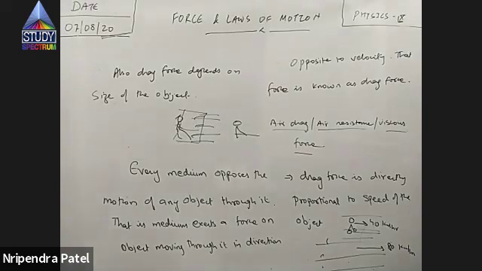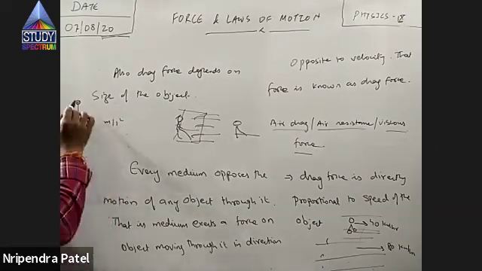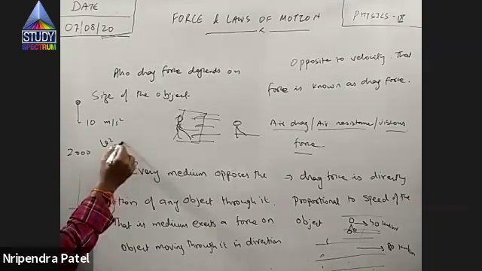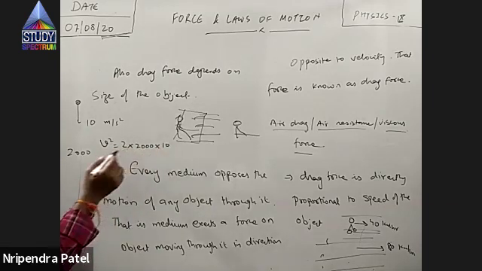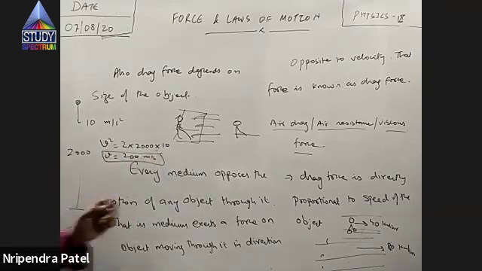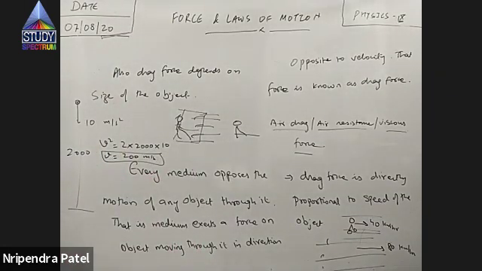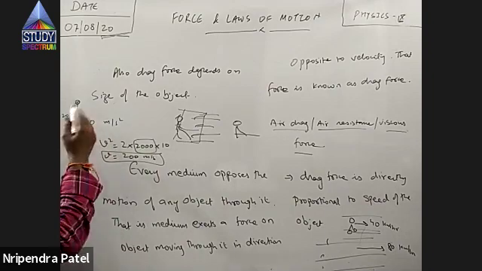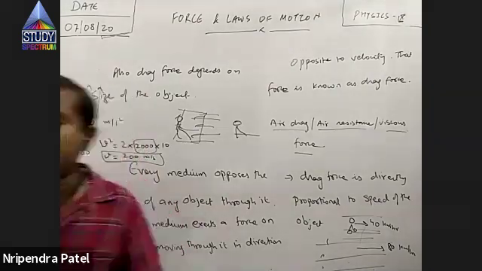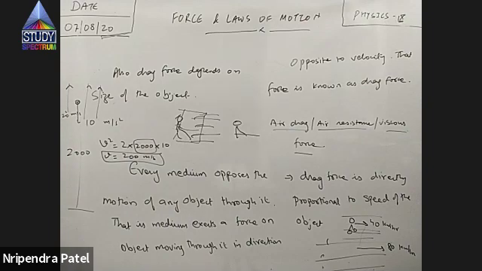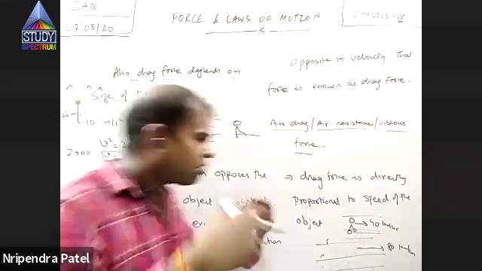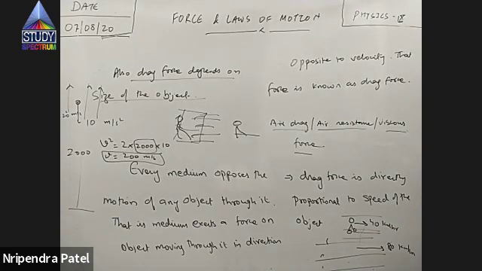So drag force is an important force. I'll explain two or three interesting phenomena which you would have observed in daily life, like parachutes and raindrops. When raindrops fall from a large height, if they move only under gravity, their acceleration is 10 meter per second square. Falling from 2,000 meter, V square is equal to U square plus 2 into 2,000 into 10, which is 40,000. So they will strike you with a speed of 200 meter per second.